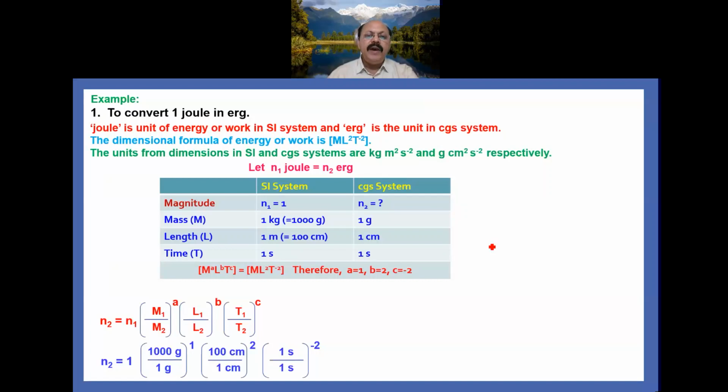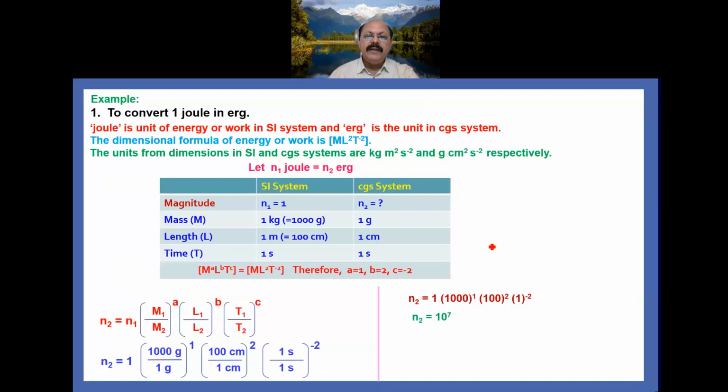So when you simplify it, what will you get? n2 equal to 1, 1000 raised to the power 1, 100 raised to the power 2, 1 raised to the power minus 2. Simplify it, then n2 equal to 10 to the power 7. That is, the numerical value in the CGS system is 10 to the power 7.